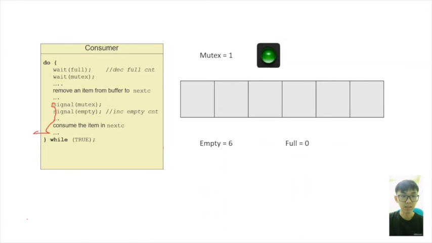The signal is called on the mutex and empty, so they will increment by 1. Now the mutex increases from 0 to 1 and the empty increases from 5 to 6. The mutex equal to 1 enables other processes to enter their critical section, and the empty is equal to 6 because there are 6 slots in the buffer now. I think that's all for the example, and thank you.